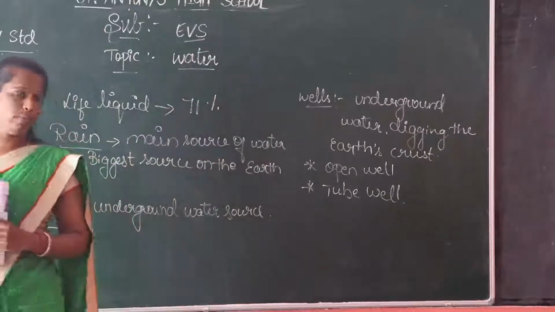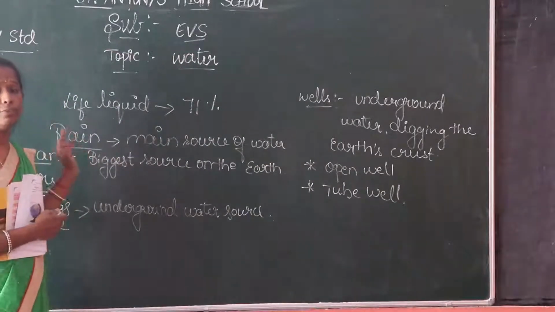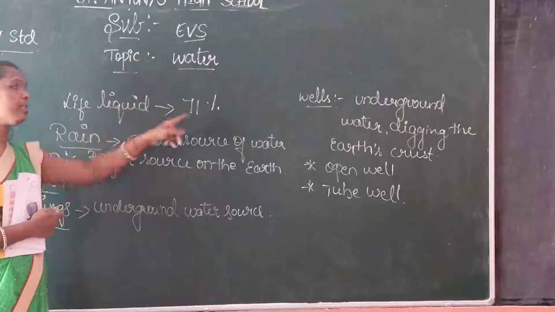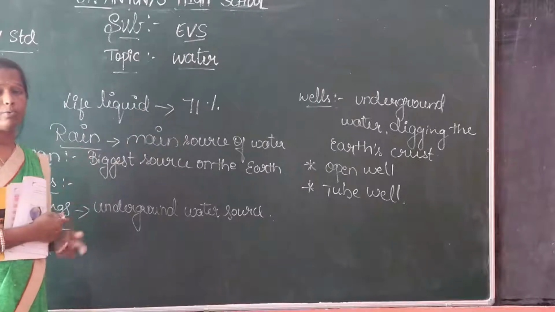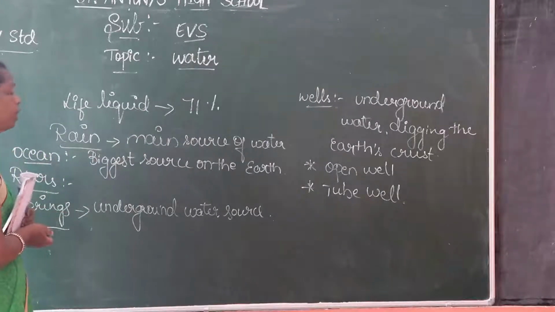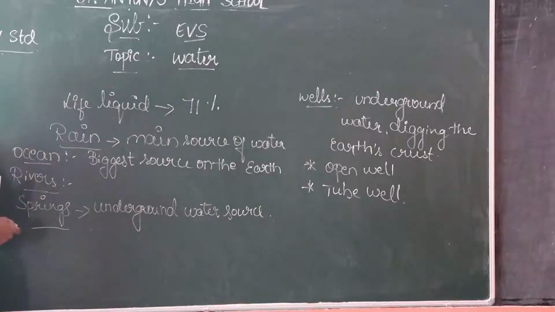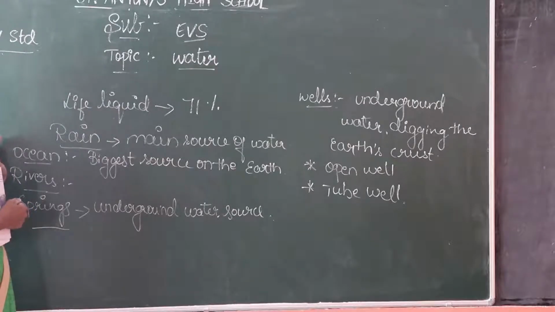So I'll explain once again. Water is also called a life liquid. About 71% of earth is covered by water. The main source of water is rain. Rainwater is the main source of water. Ocean is the largest, the biggest source on the earth. It's the biggest water source.